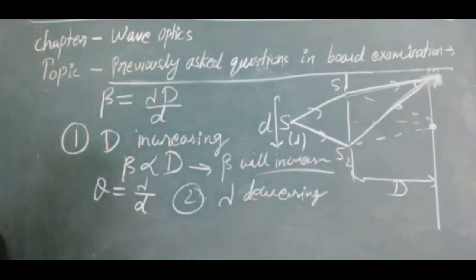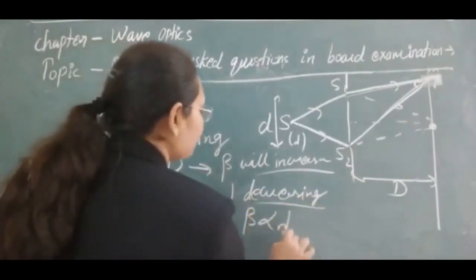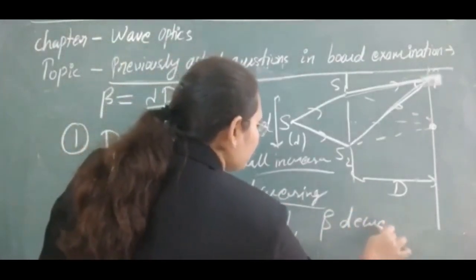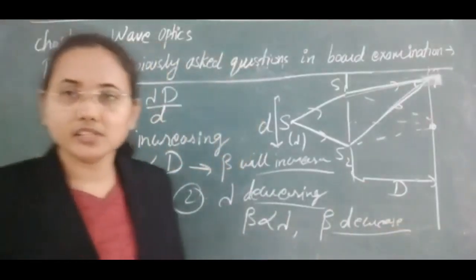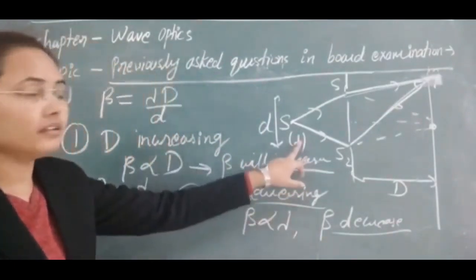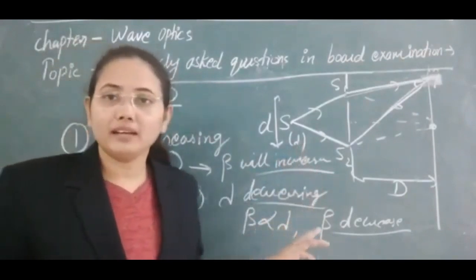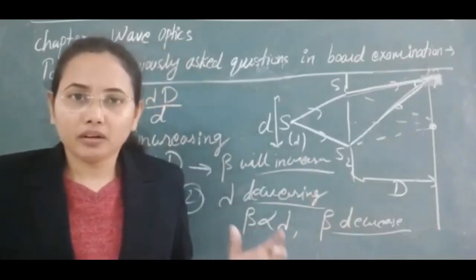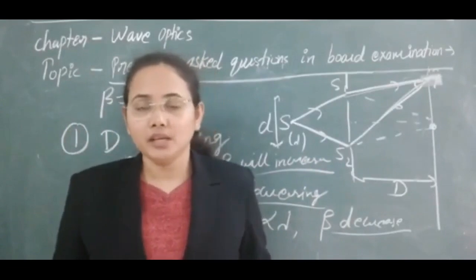Since beta is directly proportional to lambda, beta will decrease. So the fringe width will decrease, and for a particular small wavelength, the separation will be so small that it cannot be seen by any instrument, so we can't see any further interference patterns.